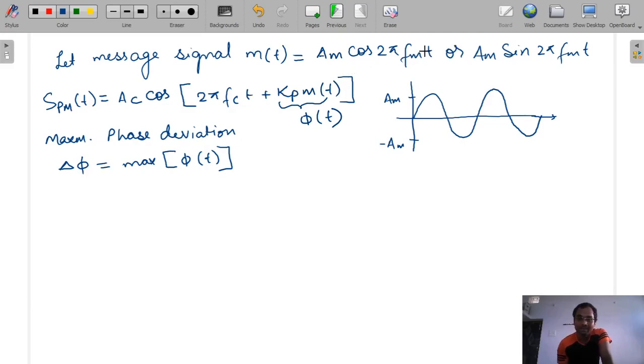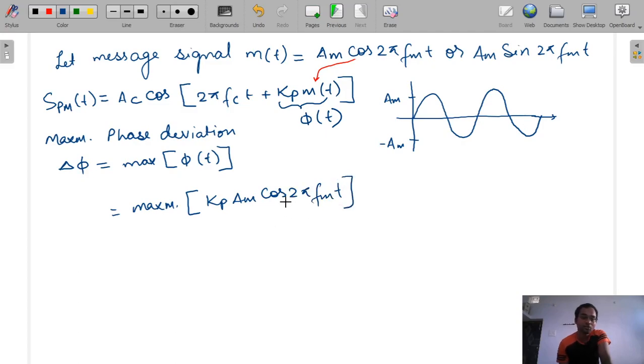So if we keep our m(t) as Am cos 2 pi fm t here, then maximum phi(t) will be equal to maximum of kp Am cos 2 pi fm t.